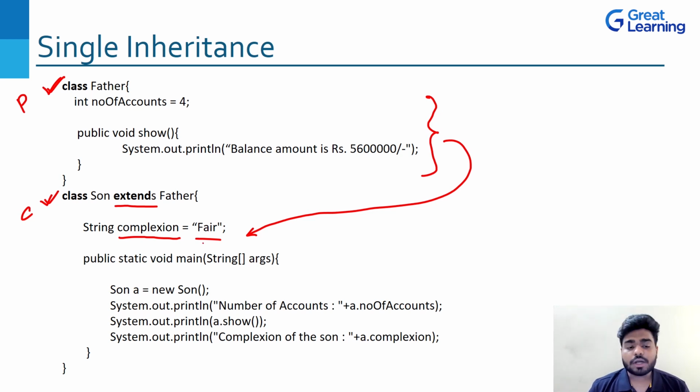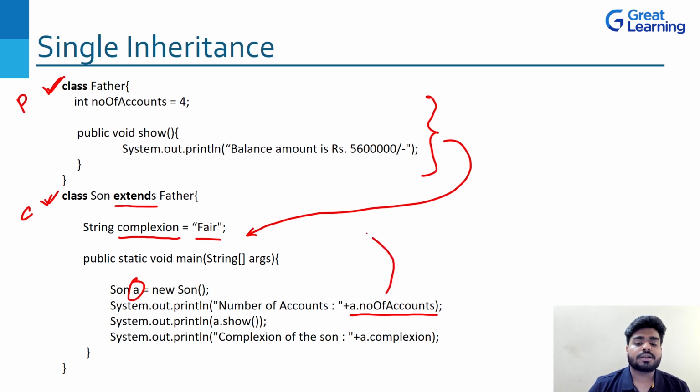Okay. Now when we talk about the main method, let's see what is happening. We are creating an object of Son, which is A, and then we are printing number of accounts, A dot number of accounts. Now see, A is an object of what? An object of Son. So when we are calling this A dot number of accounts, obviously it will go and search in the Son's class, right?